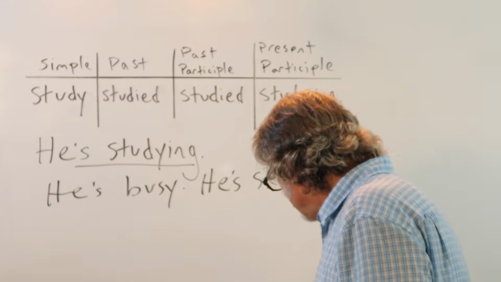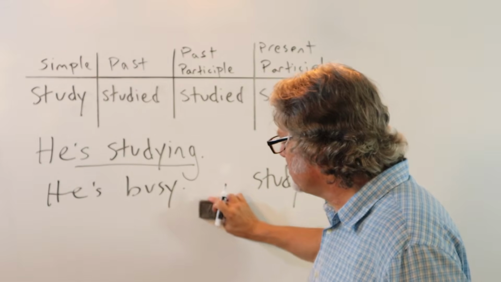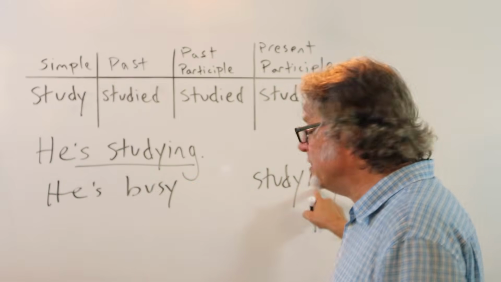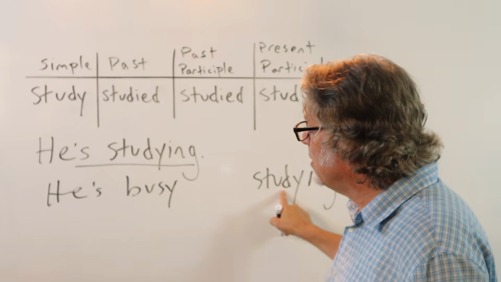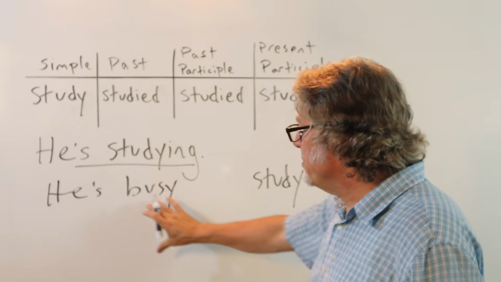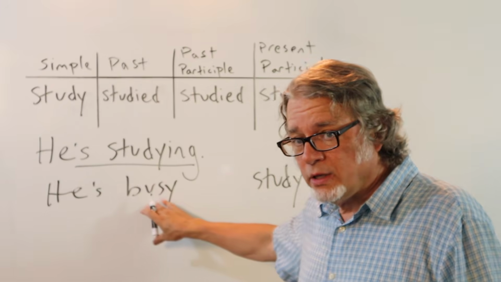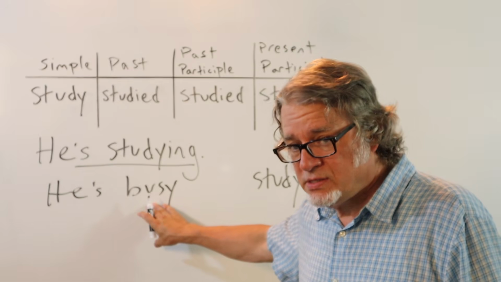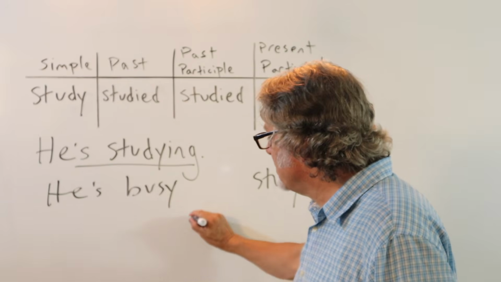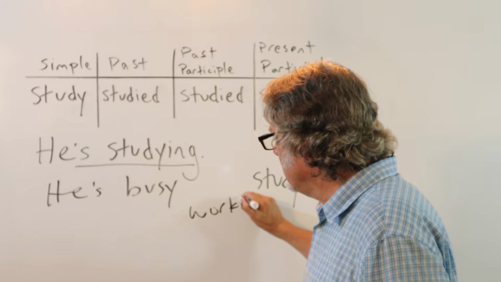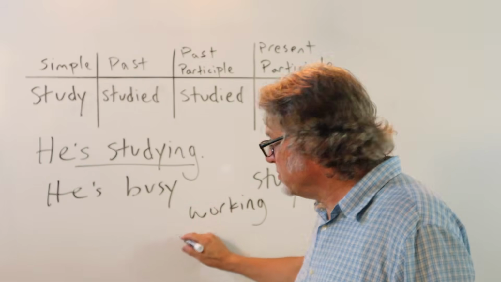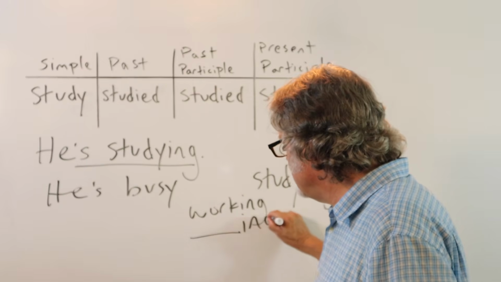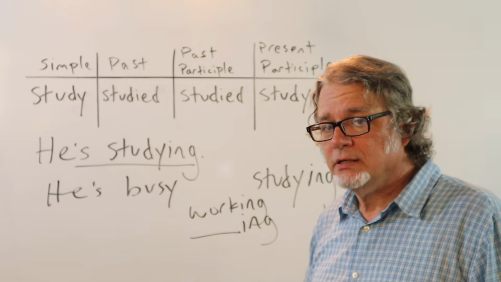He's busy, and then take this off and just use the word studying. This is the present participle, and this is describing what he's doing. He's busy studying, or he's busy working, or he's busy and then some other ing activity.